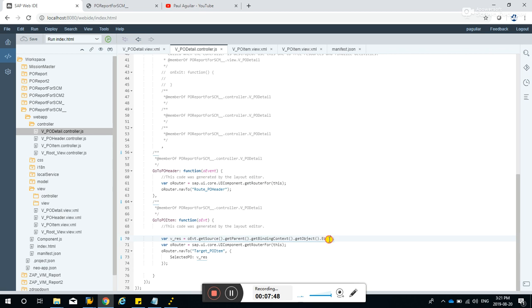It's just getting the binding context and transferring it to a variable, vres, and this is for the router. Its target is the target PO item. This is the route that we've just created a while ago, and the selected PO parameter will be the vres, or the binding context.